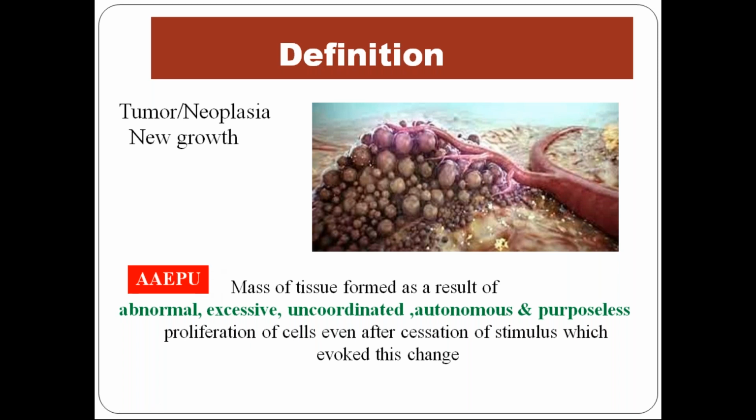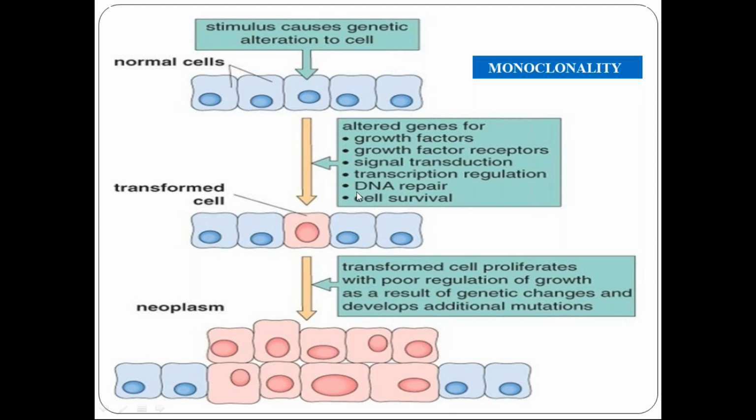Okay. Now, I told you the cell multiplies, but it is only a single cell giving rise to a number of abnormal cells. So there will be a genetic alteration in a single cell. What are the genes which get genetically altered? Genes are the ones responsible for synthesis and regulation of proteins.